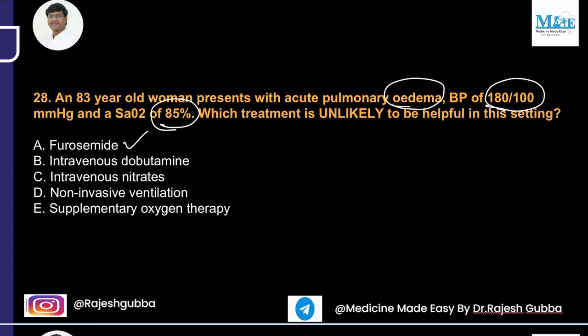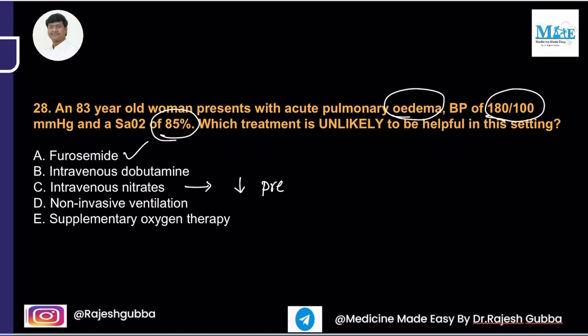So definitely furosemide is very much important. That will clear the pulmonary edema. And intravenous nitrates are also useful because they reduce the preload, and not only that, the nitrates will also reduce the afterload. And non-invasive ventilation, that is positive pressure ventilation, is very much useful because it will clear the edema from the alveoli into the peripheral circulation. And supplemental oxygen therapy is also very much required. But the one which is not required here is the intravenous dobutamine. That is not required in a patient with blood pressure of almost 180 by 100. Okay, next question.